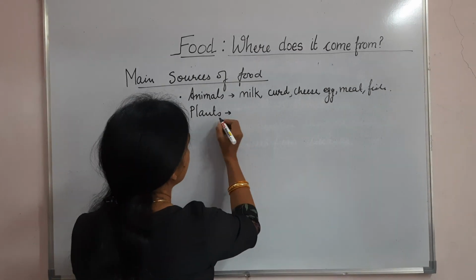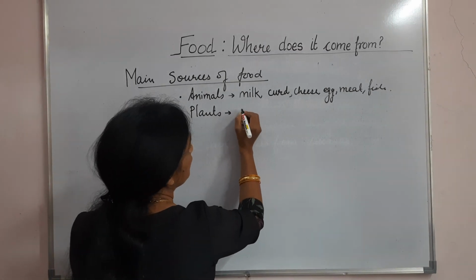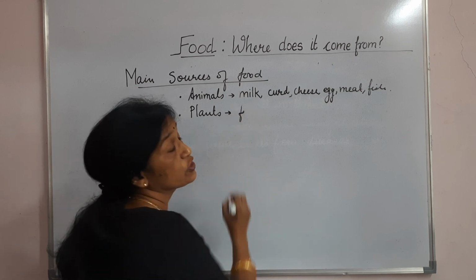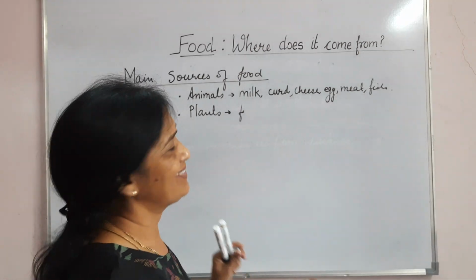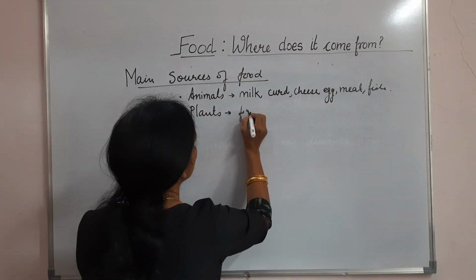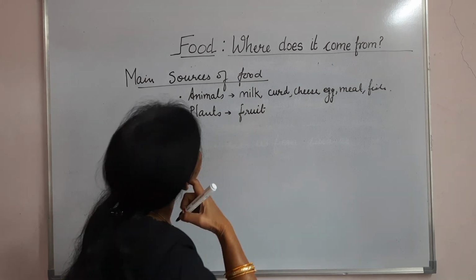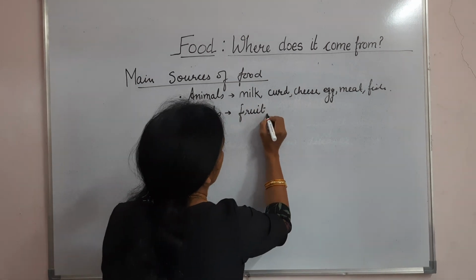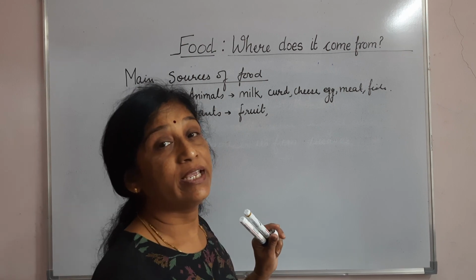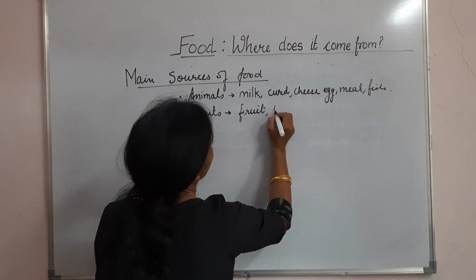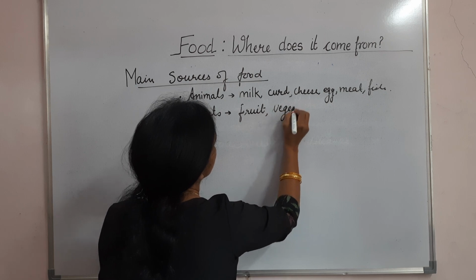Now, some products that we get from plants. The important one, and most of the children love to eat this, is fruit. Then after fruits, many children do not like this, and that is vegetables.